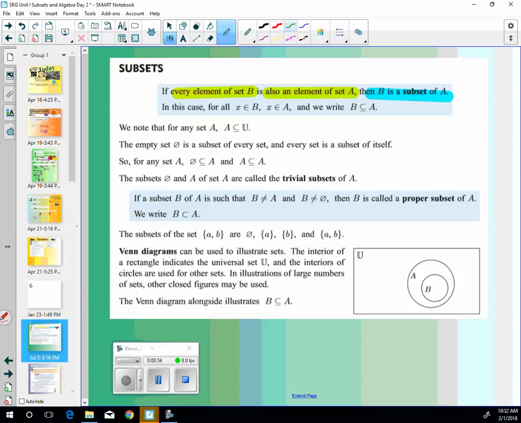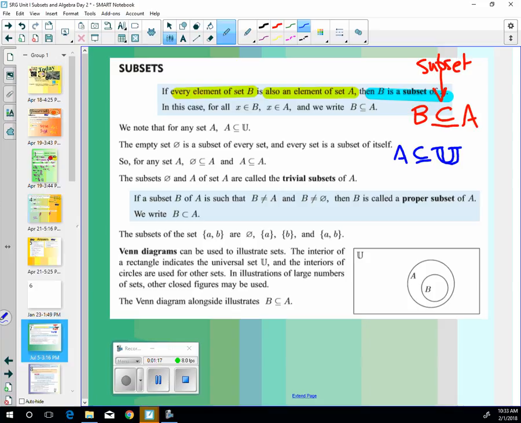So if B is a subset of A, this is the way we write subset. There's a few things that we can say that are kind of weird. We can say that A is a subset of this. What's that U? A is a subset of U. Do you know what the U is? The universe of all elements. So is A a subset of everything?